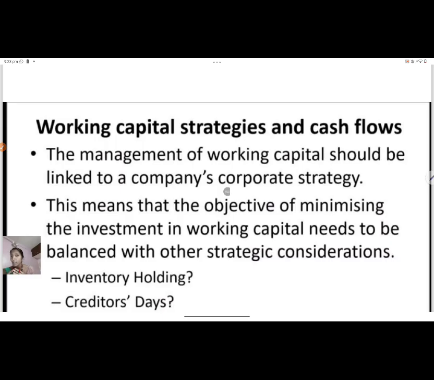So I can see that I have to arrange this much amount and I have 15 days more. The cycle is now you know. But the second step is you should know how much amount I have to set aside. You know the number of days. Now the second question arises, how much amount? What is the quantity of amount, or what is the amount percentage or estimate that I should keep aside for meeting this working capital or for completing this operating cycle. So these are the strategies, which come under working capital strategies and cash flows.